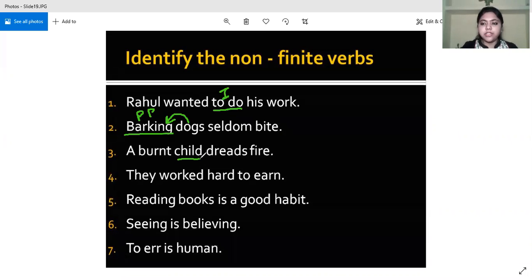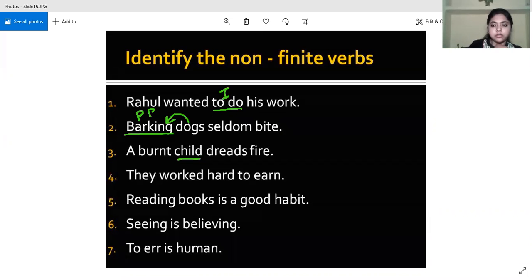Next will be answered by Yashi. Yes, Yashi. They worked hard to earn. Come again. I think there's some problem with your network.